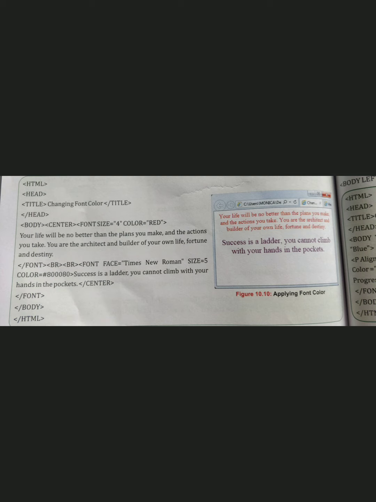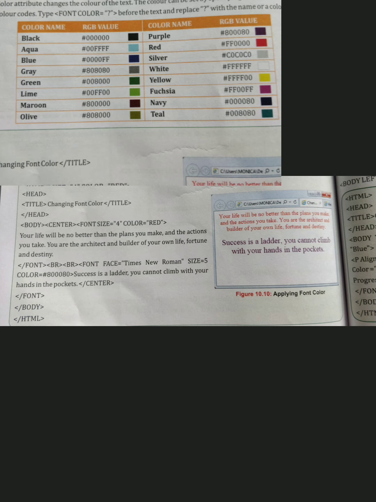Now let's continue and see how to set the font size and the font color. You have to open the bracket and put font size equal to 3 or 4, which is the standard size, and put them in brackets. And then the color: you can put any color in there, but I'll give you the options. There is the color name or the color code, so I'm going to show you them.